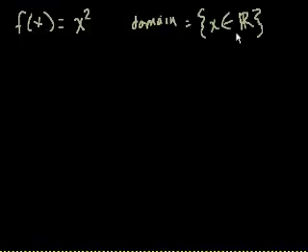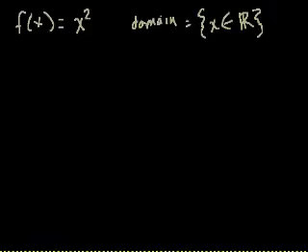This is just a fancy way of saying that, okay, this R with this kind of double backbone here just means real numbers. And I think you're familiar with real numbers now. That's pretty much every number outside of the complex numbers. And if you don't know what complex numbers are, that's fine. You probably won't need to know it right now. But real numbers are every number that most people are familiar with, including irrational numbers, including transcendental numbers, including fractions. Every number is a real number. So the domain here is x, x just has to be a member of the real numbers. And this little backwards looking e, this just means x is a member of the real numbers.